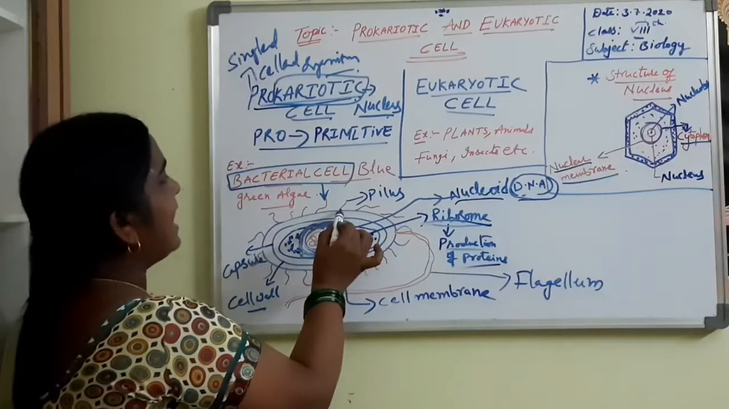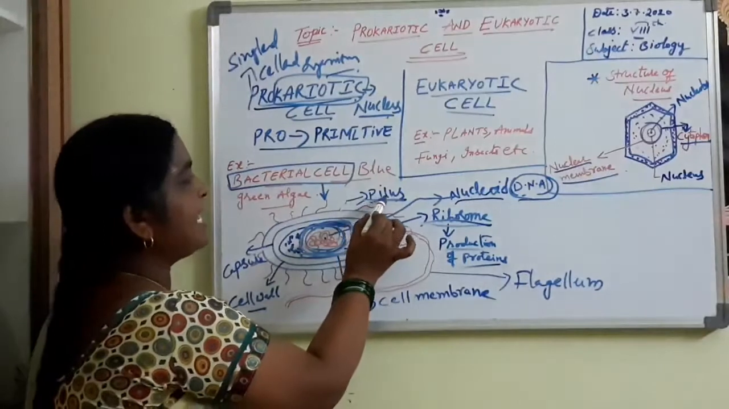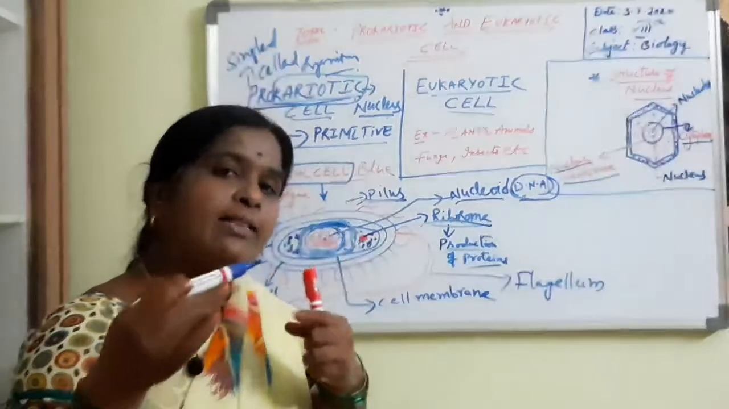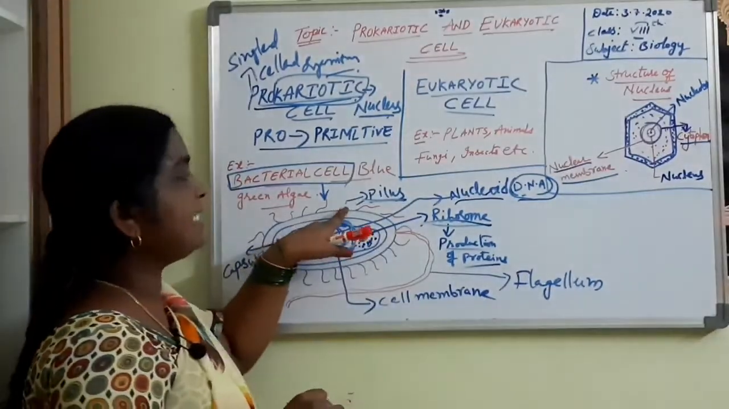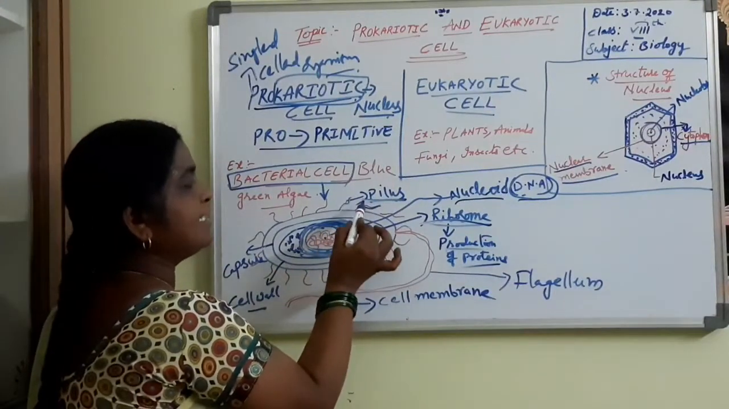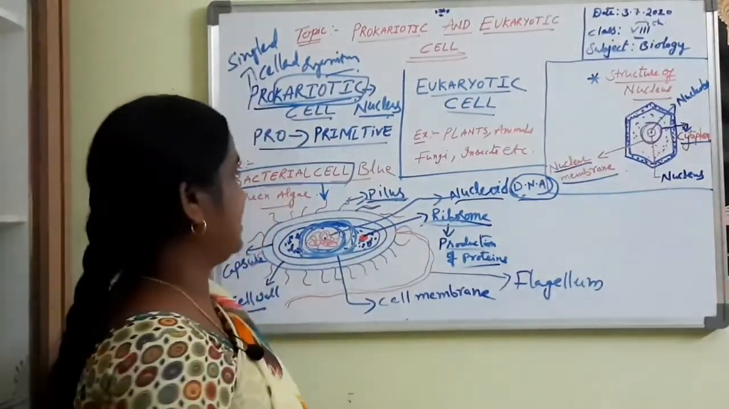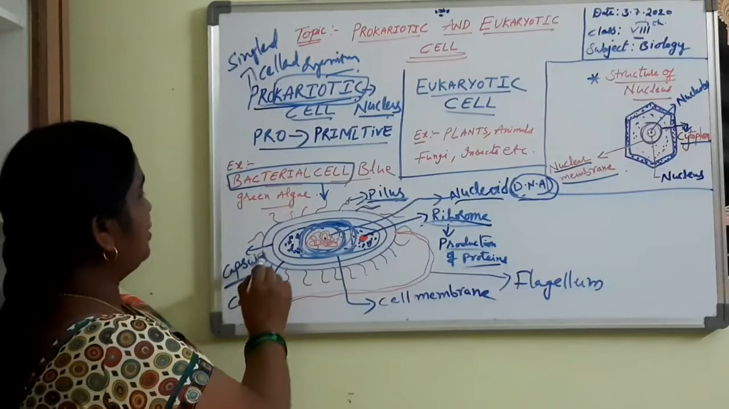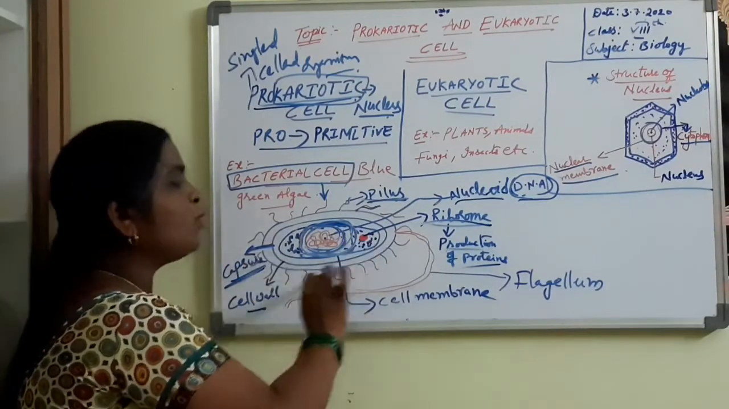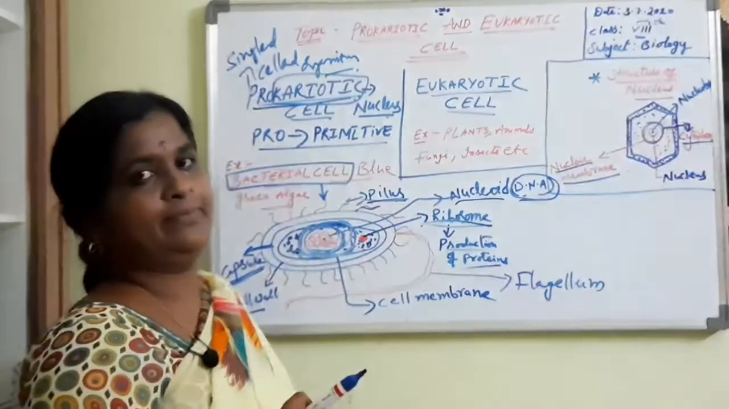Coming to this hair-like structure, this is the pilus. P-I-L-U-S. It is helpful to attach to other bacteria. The bacterial cell consists of hair-like structures, they are nothing but pili, and they are helpful to attach to other bacteria. And coming to the capsule, this capsule protects the cell overall when it is engulfing another new organism.